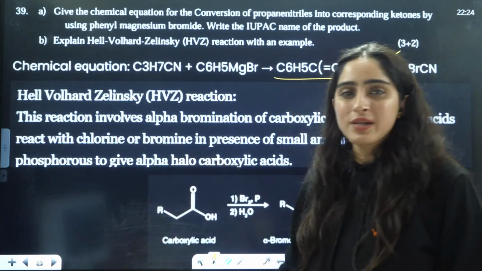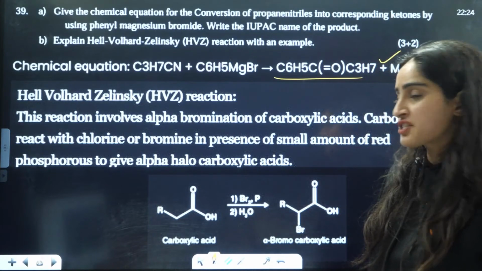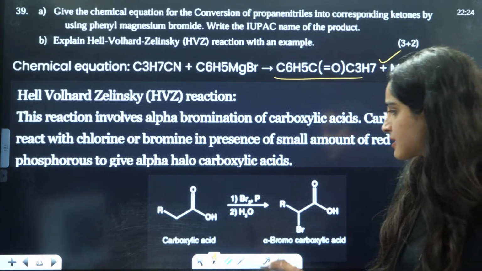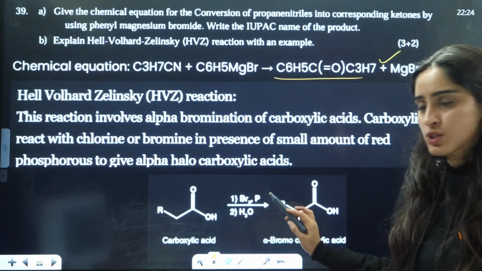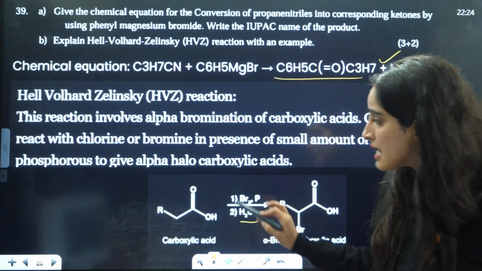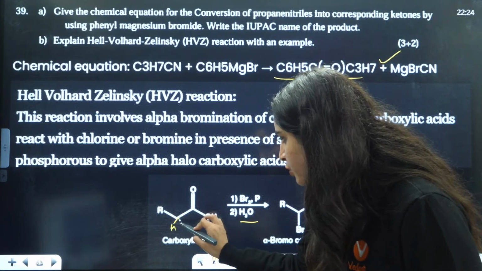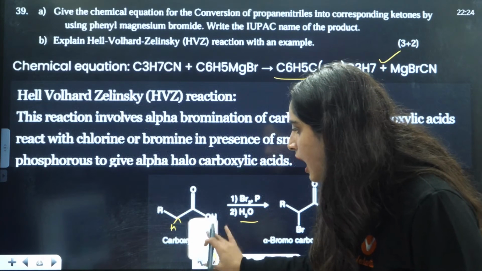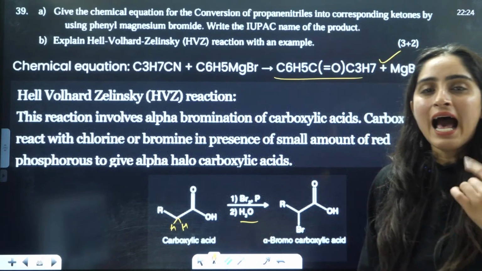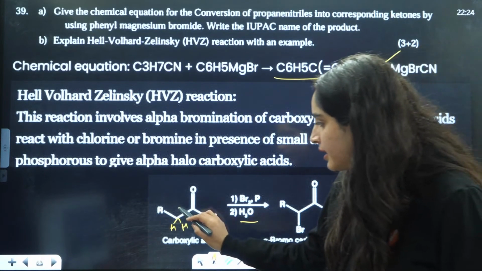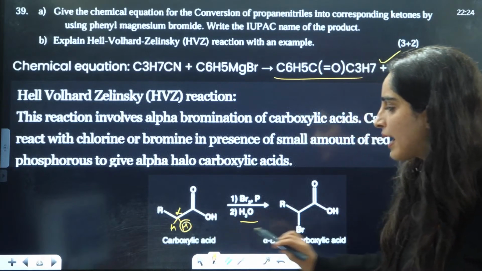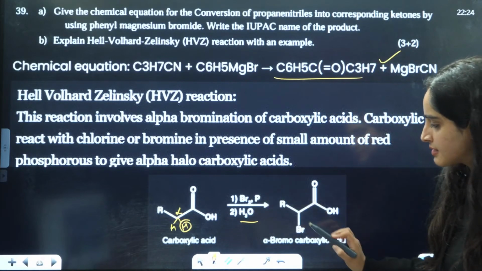Next is explain the HVZ reaction, the Hell-Volhard-Zelinsky reaction. In this case, you will use Br2 in presence of phosphorus and you will hydrolyze it. Now this alpha hydrogen over here, 2 alpha hydrogens you will have. The alpha hydrogen attached to the carboxylic acid will be replaced by the halogen that you will use in this case.